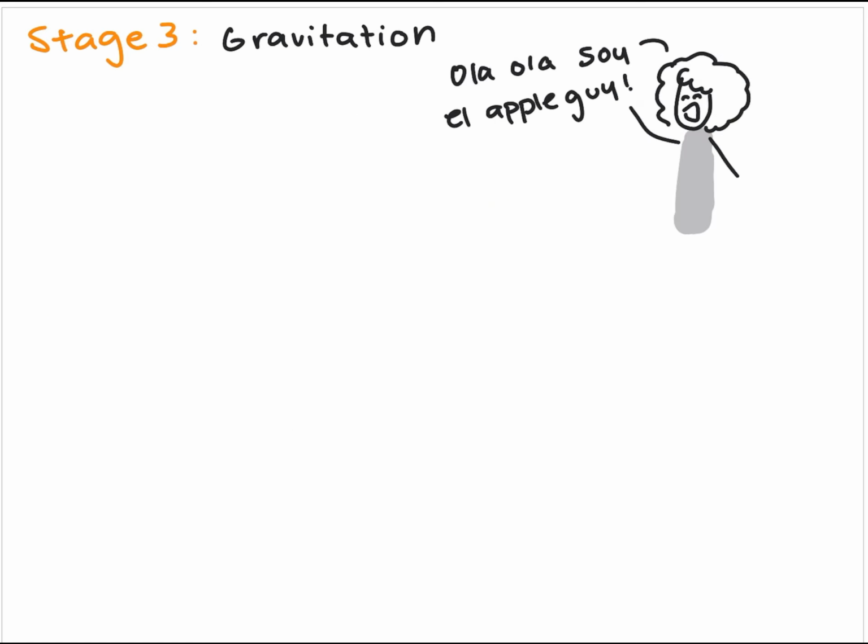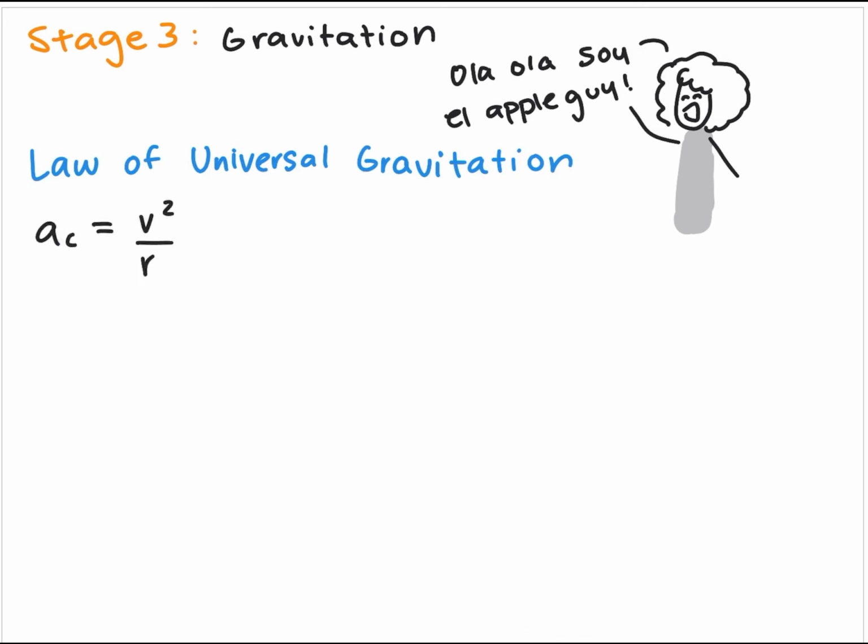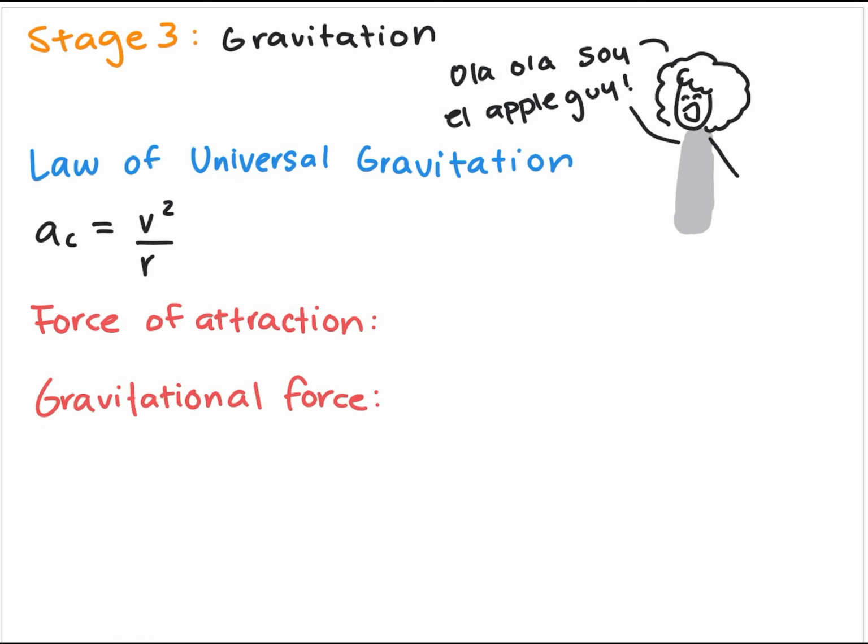Then Isaac Newton came, and he united all the theories of Copernicus, Galileo, and Kepler and stated a new law, the law of universal gravitation, which states that all bodies in the universe move under the same laws, no matter if it's here on Earth or in any other planet of the universe. Newton also discovered the formulas of force of attraction, the gravitational force, and the acceleration due to gravity.